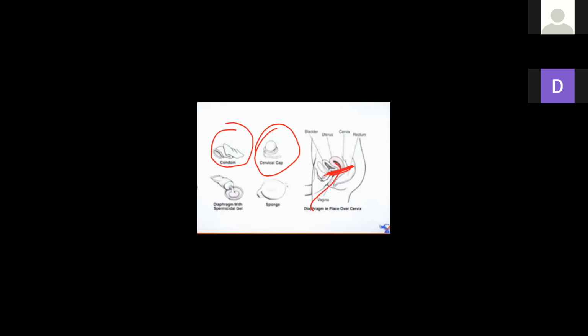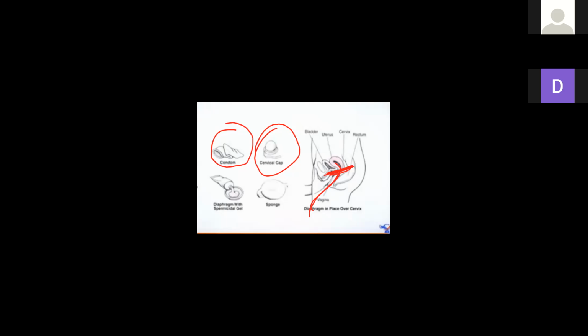Is it clear? Inserted into the female reproductive tract to cover the cervix during intercourse, the rubber prevents the movement of sperm. Sperm come in contact with the rubber and collide with it, and are not able to move inside.